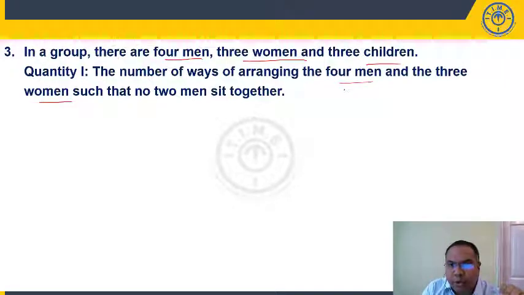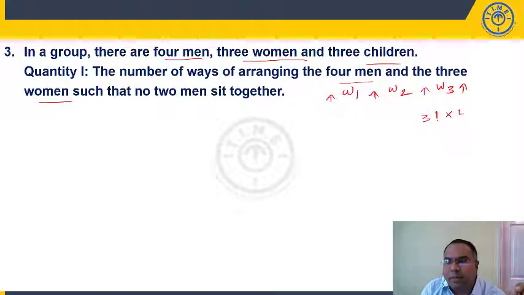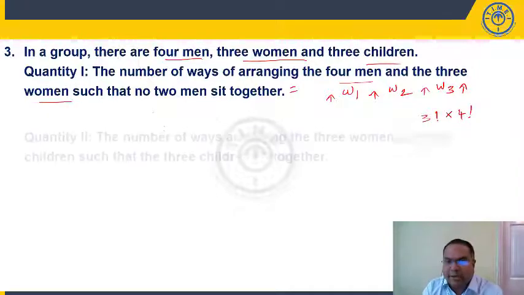So, what you need to do is arrange the women first, woman 1, woman 2, woman 3. So, 3 women can be arranged in 3 factorial ways, and there are 1, 2, 3, 4 places. 4 men can be arranged in 4 places in 4 factorial ways. So, this is 3 factorial into 4 factorial, right? So, what is my quantity 2?